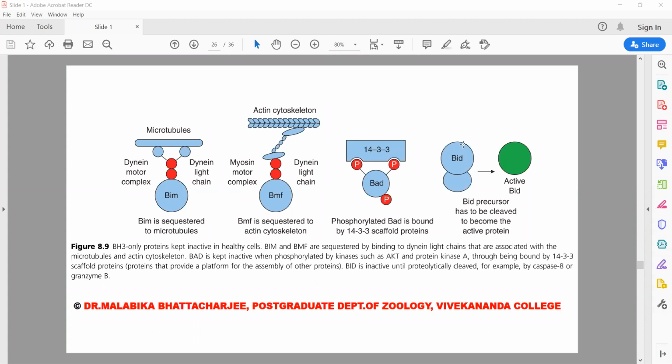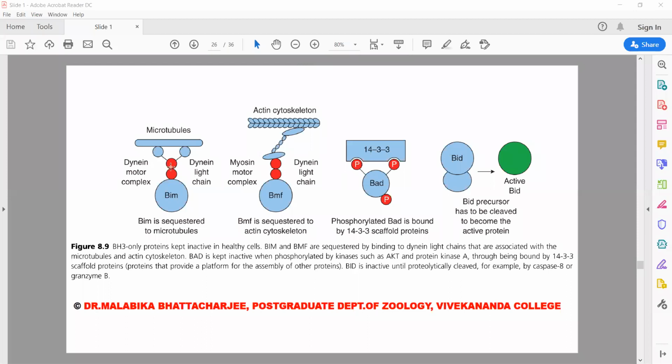We are already having active caspase 8 in the cytoplasm. The active caspase 8 has now cleaved BID, and then only BID can be active. So depending on the various death signals, they become activated.